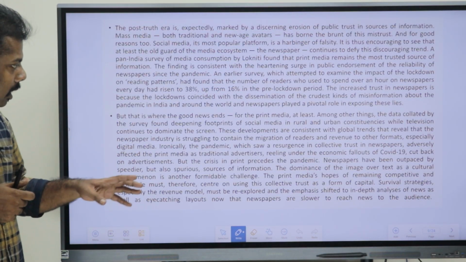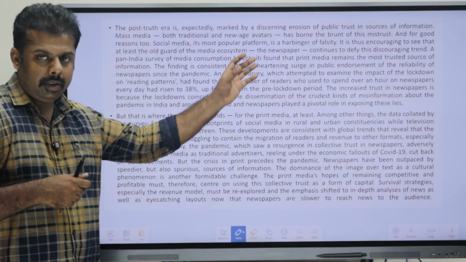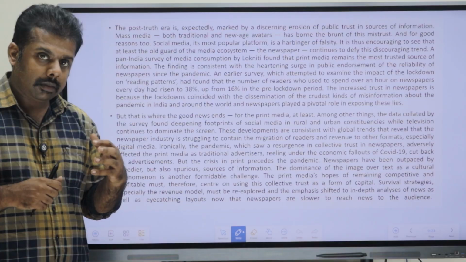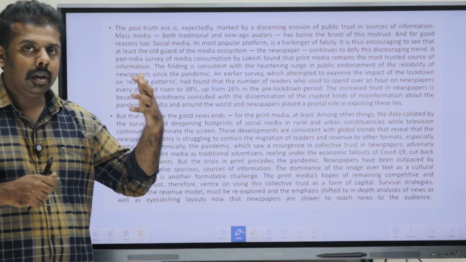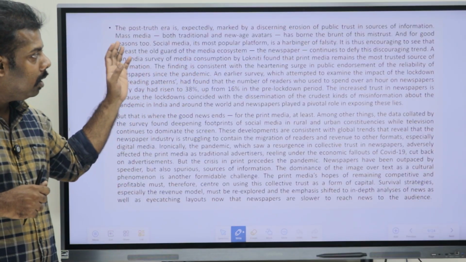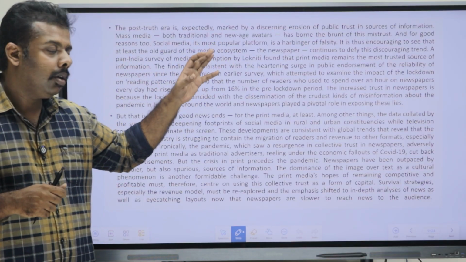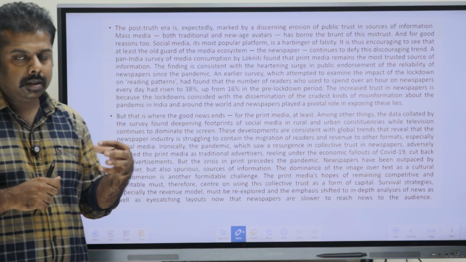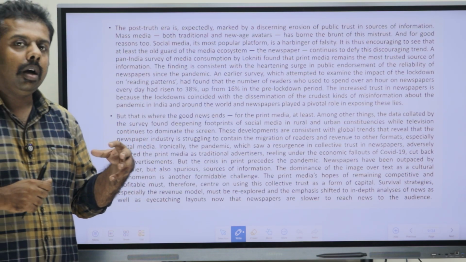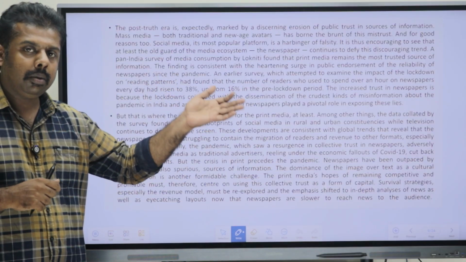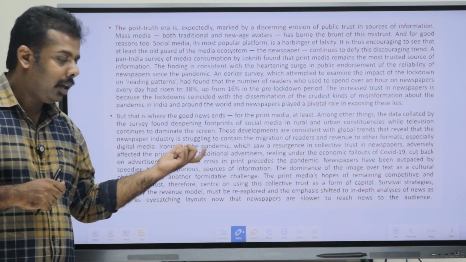Okay. So, basically, if we divide these two paragraphs, the first para is talking about the advantages and the positive side of newspapers. But the second para is talking about the challenges that newspapers, especially the print media, are dealing with in the present scenario.